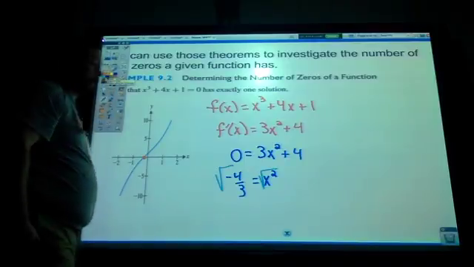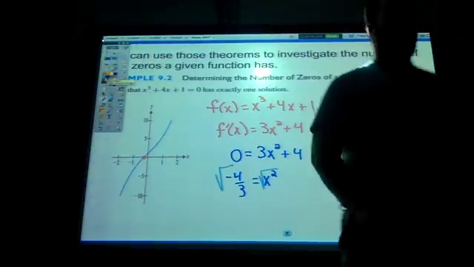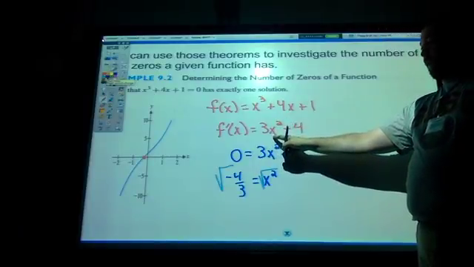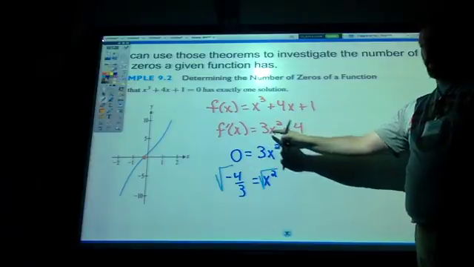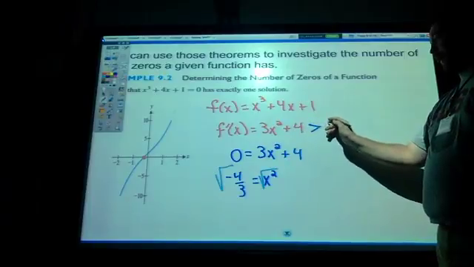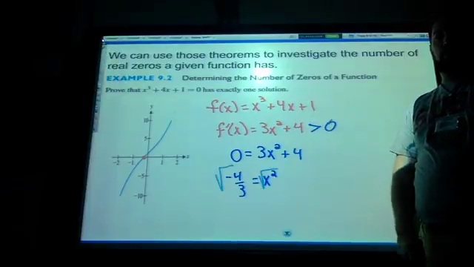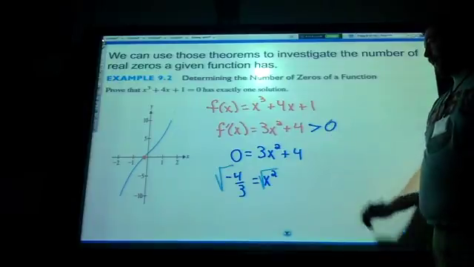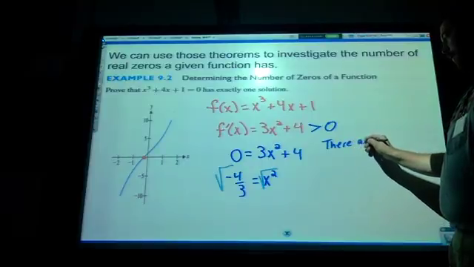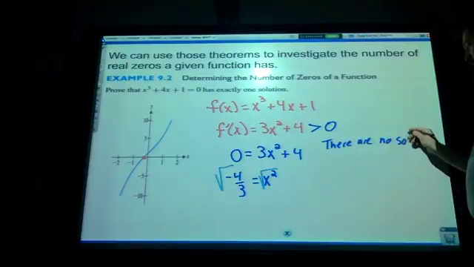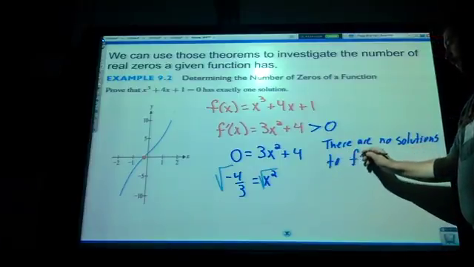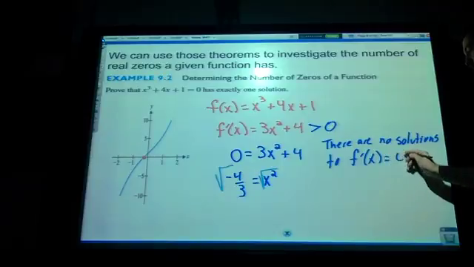Really, we could have seen it way up here when we just did the derivative. That derivative, 3x squared plus 4, no matter what I plug in, x squared is going to be positive. Multiply it by 3, it's still positive. And add 4, it's still positive. We know the derivative is actually always bigger than 0. Since it's always bigger than 0, this means there are no solutions to the derivative being equal to 0.